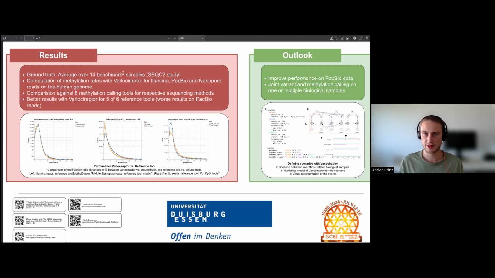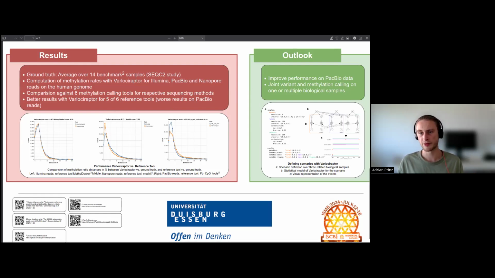Then we repeated this process for 6 reference tools we found on the internet for their respective sequencing protocol. All in all, our performance was better in 5 of 6 cases, but on the PacBio samples, we were worse than the reference tool.